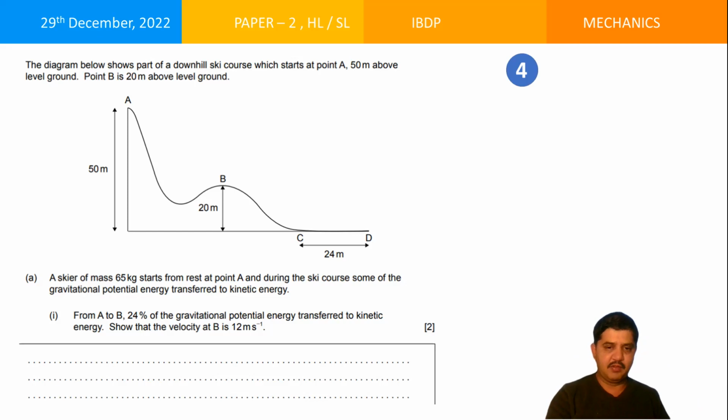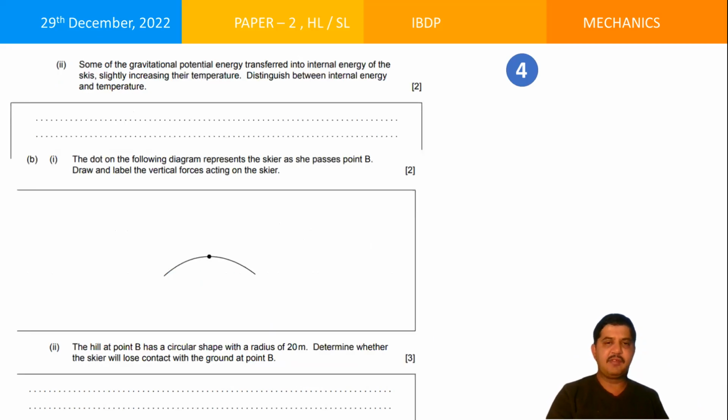Now let me move on to the next question. The question is quite simple; easily you can do this. Some of the GPE is transferred into internal energy of the skis, slightly increasing the temperature. Distinguish between internal energy and temperature. So what do you mean by internal energy and what do you mean by temperature?